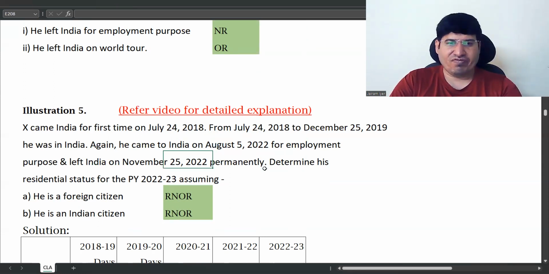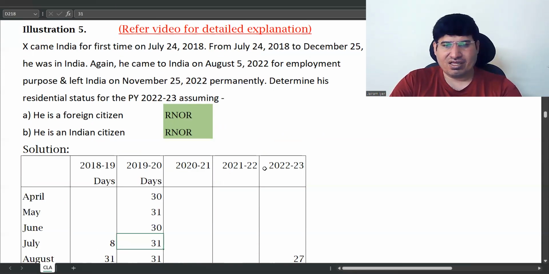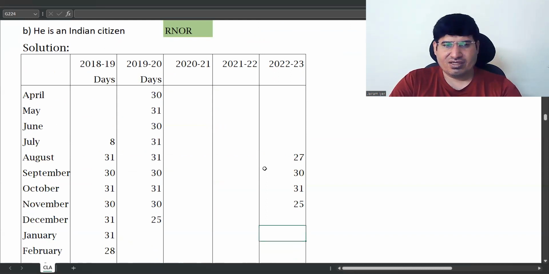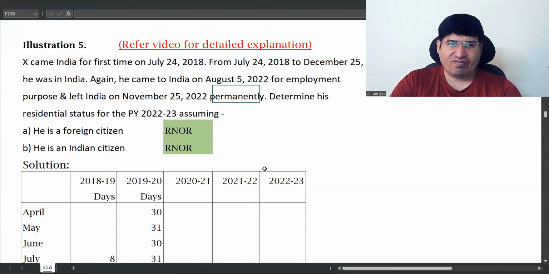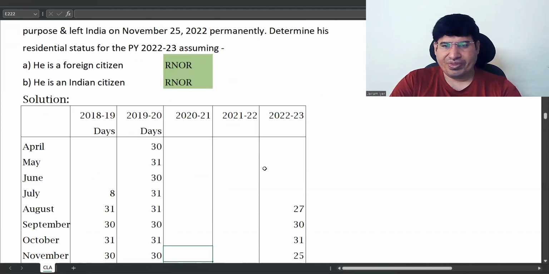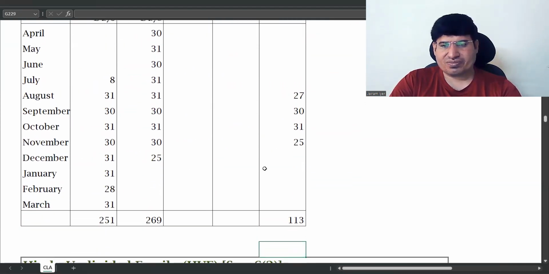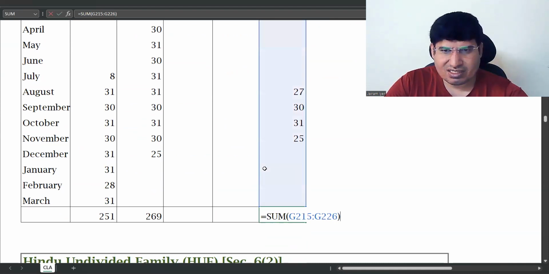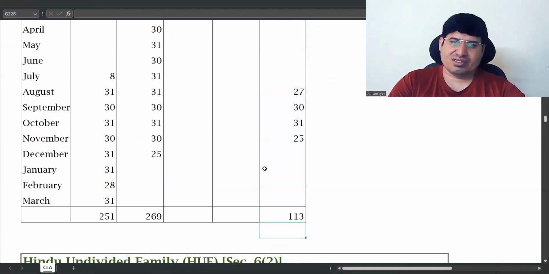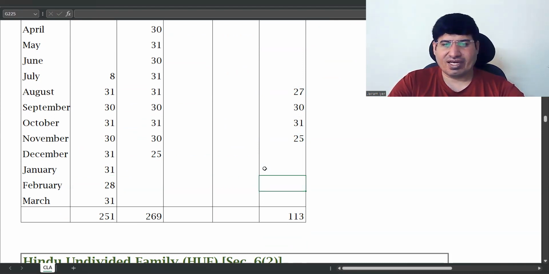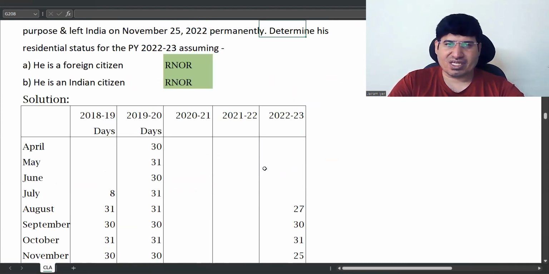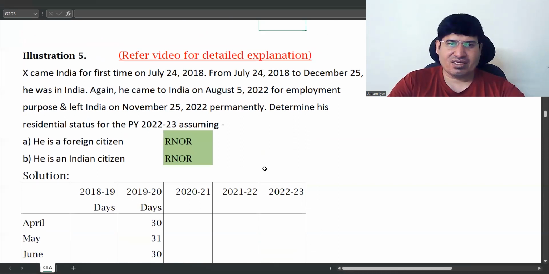He went on November 25, 2022. If you add this, you are getting 130. Now we have got data of all days. This is your previous year.